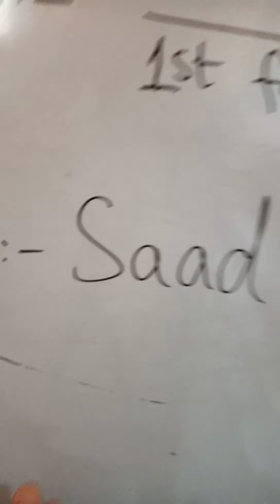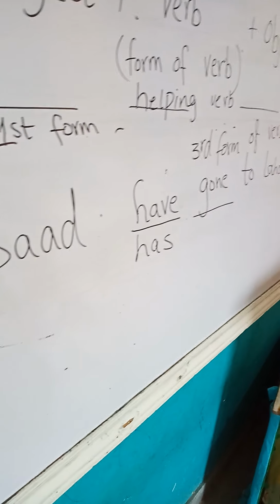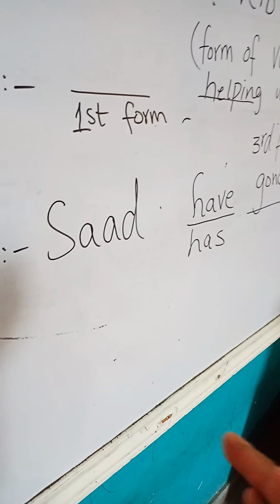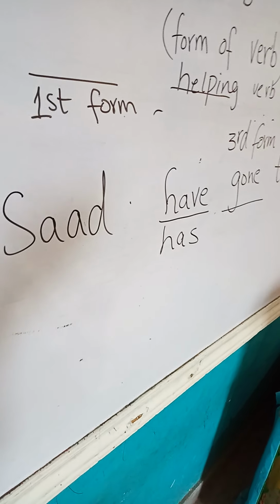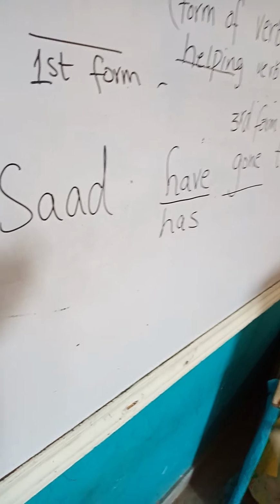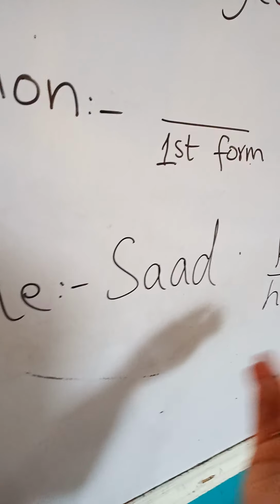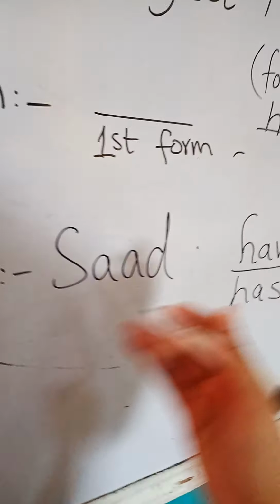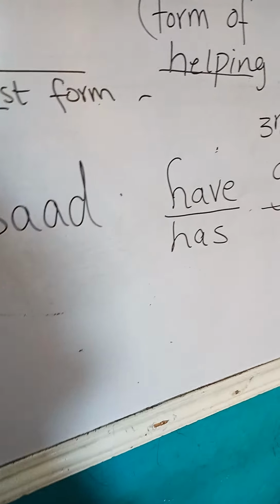Now I will make the negative of this sentence. Saad have not gone to Lahore for shopping. And if I want to make the interrogative: Have Saad gone to Lahore for shopping? Only this change will come, that in the interrogative the helping verb will come outside and the rest of the sentence will remain the same. So it is very easy.